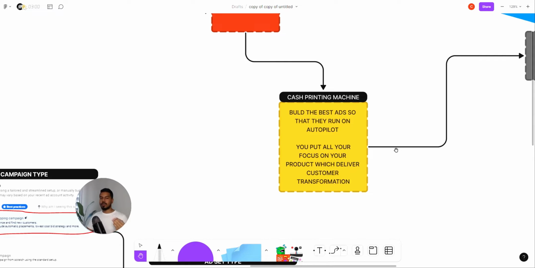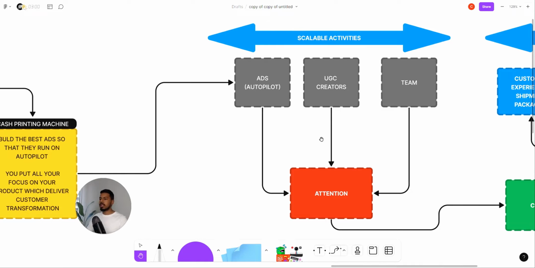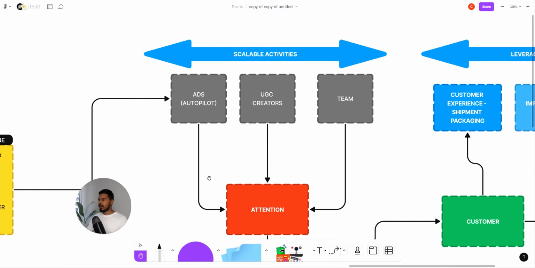If you have maybe 5, 7, 10 ads that are really high converting and they are using the same formula that I've just shared, then very quickly you can start seeing a very high return on investment if you have built the right ads. So again, here you need to put your focus on your product, which can deliver customer satisfaction and transformations. So here's a quick example of what scalable activities look like.